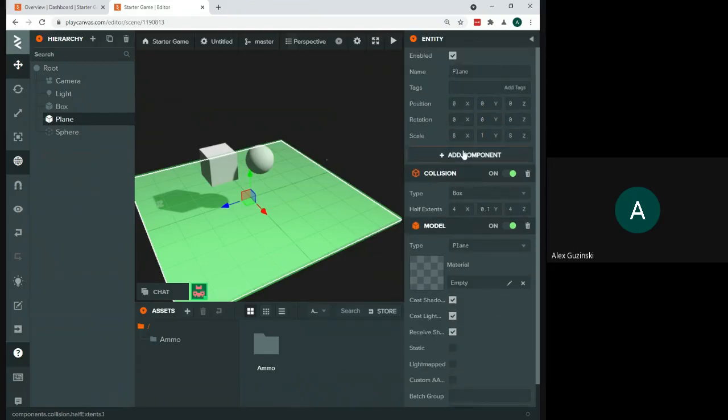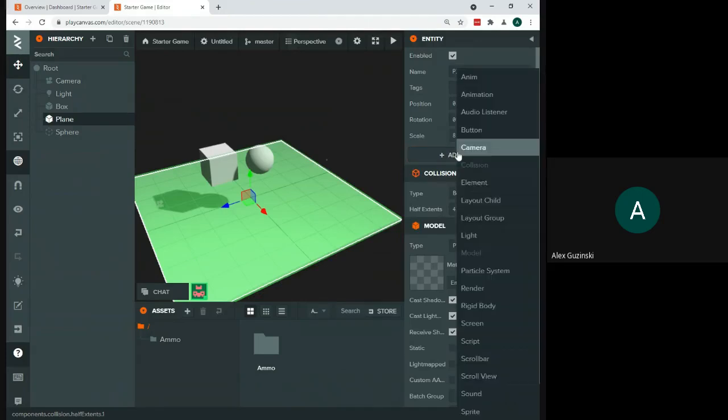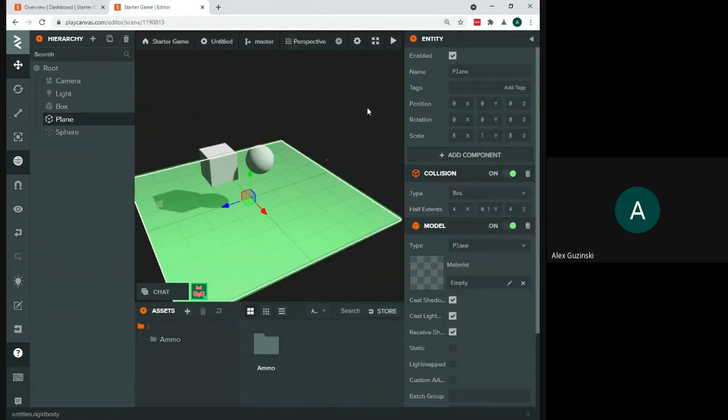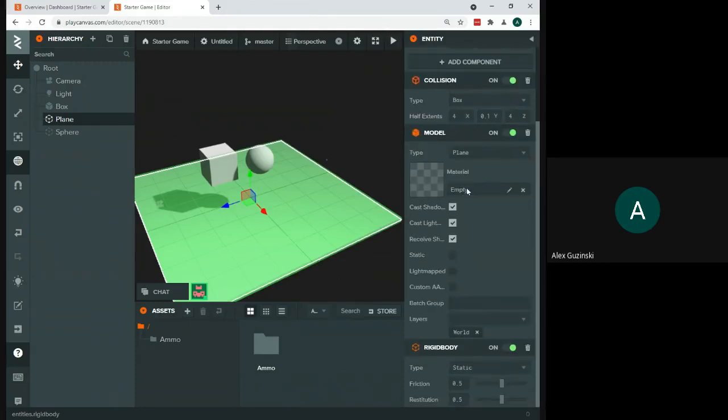All right. Now we're going to come back to add component. And I'm going to do just like I did on my sphere. I'm going to add that second part I needed, which is the rigid body. And again, that's going to add that component down at the bottom here.